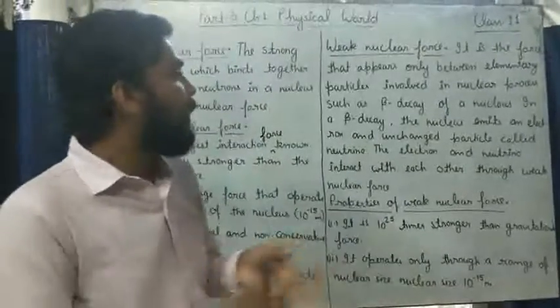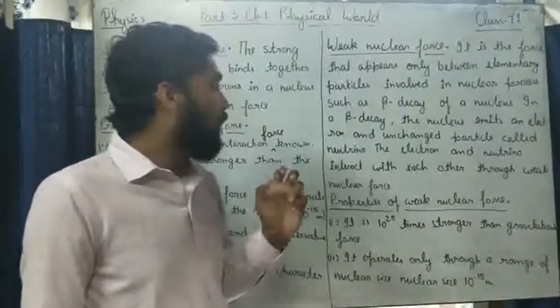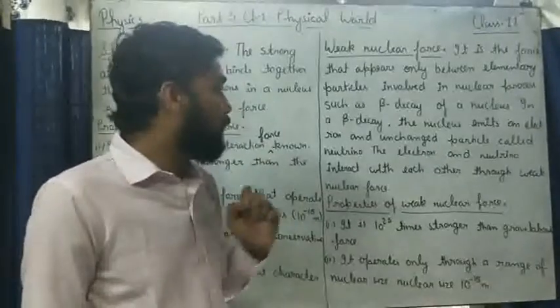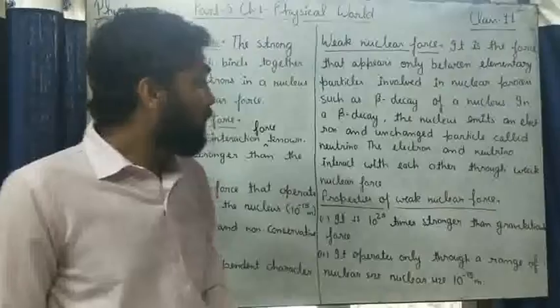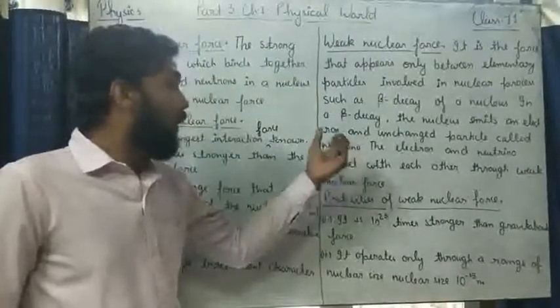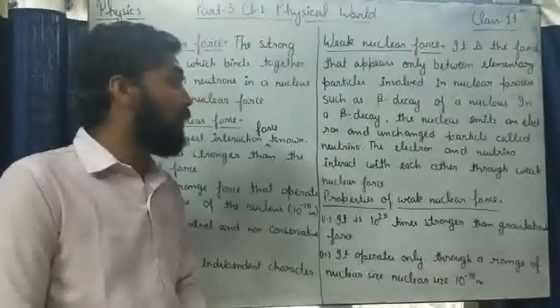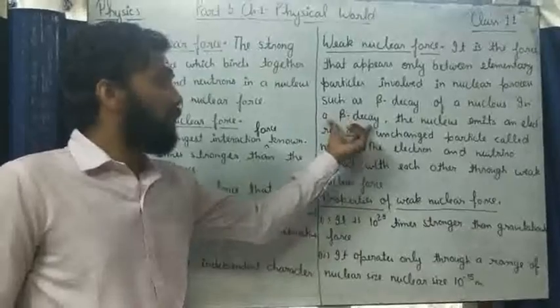As we know, in beta decay of the nucleus, there is another particle which is known as the neutrino, and this new particle neutrino has some force of attraction, due to which they attract in beta decay.